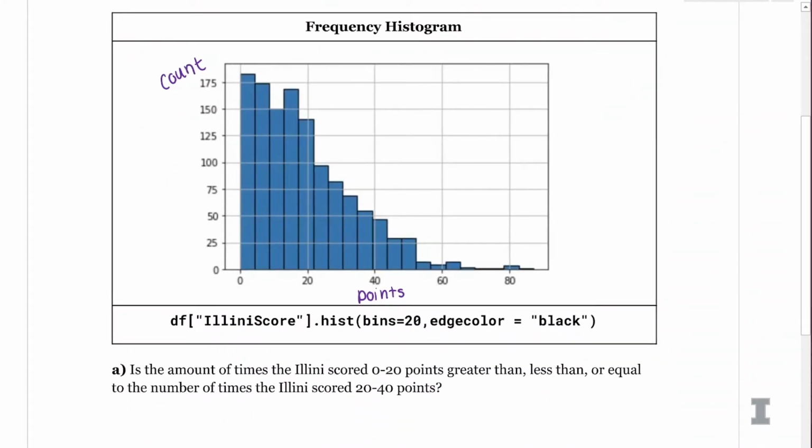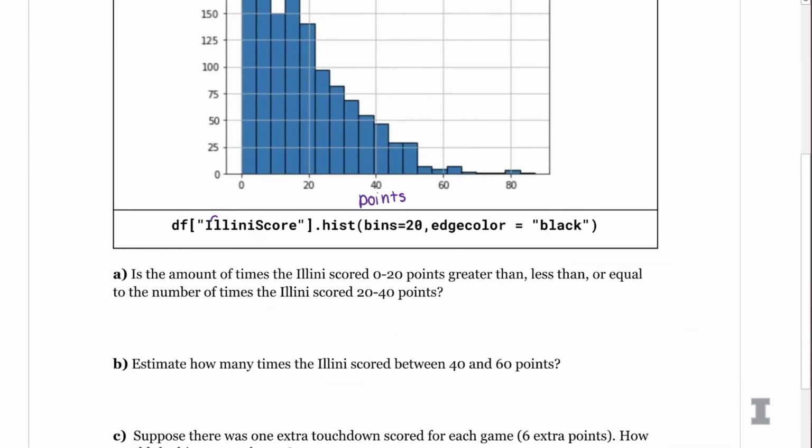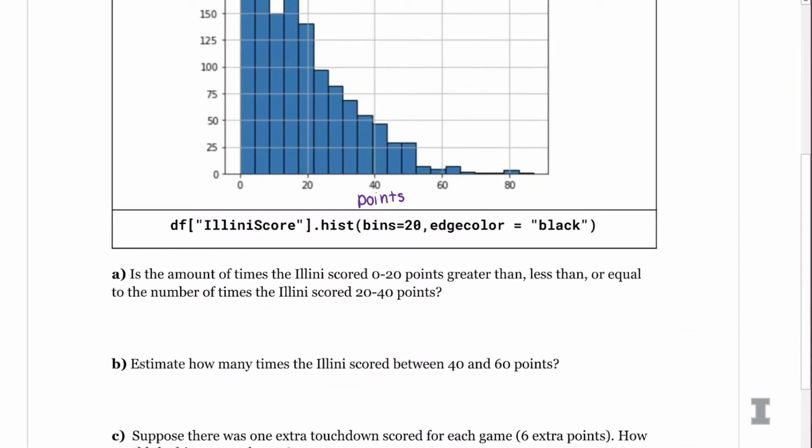It looks like the Illini scored 0 to 20 points quite a lot because these frequencies are really tall, whereas for 20 to 40 points, these bars are not as tall. And so that's going to be a smaller amount of times that we scored those points. So I am going to say the amount of times that the Illini scored 0 to 20 points is greater than the number of times the Illini scored 20 to 40 points.